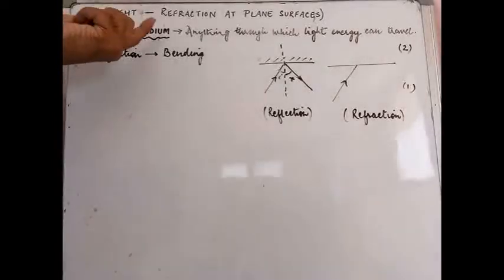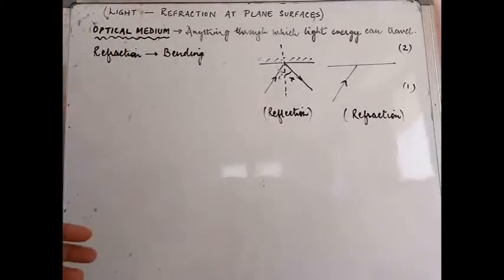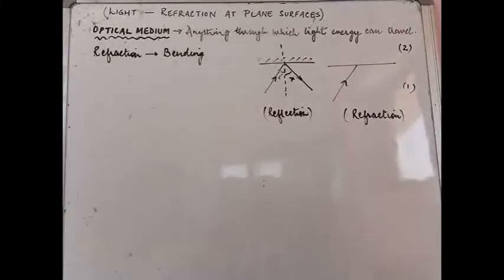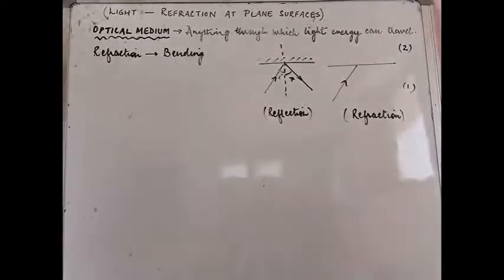So when we talk about the optical medium, we say that it is any medium in which light can travel. It can actually be the absence of medium also in which the light travels, which is exactly what we are calling vacuum. This is basically the major difference between light and sound. Sound cannot travel in vacuum, whereas light can travel in vacuum also.